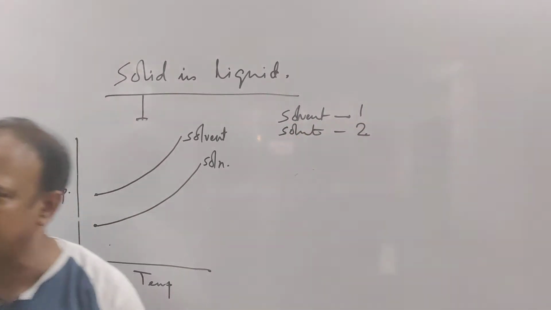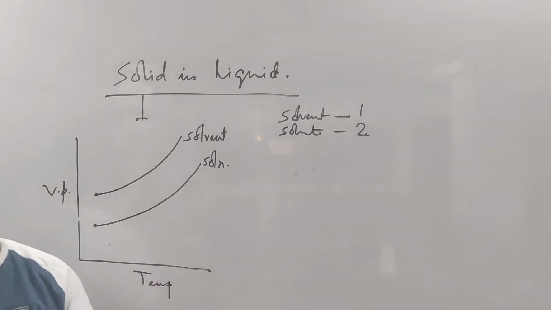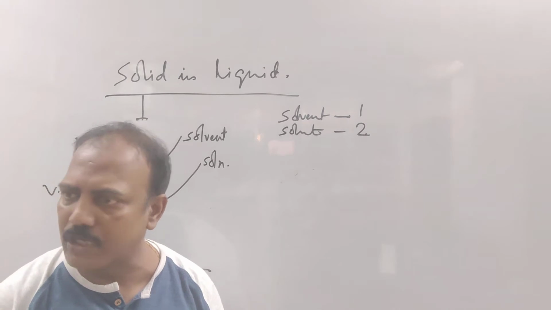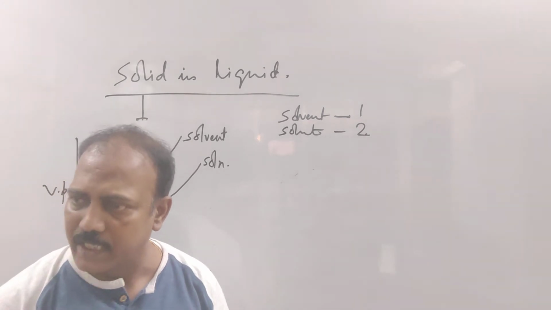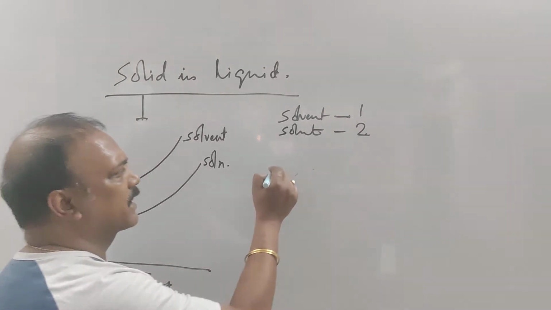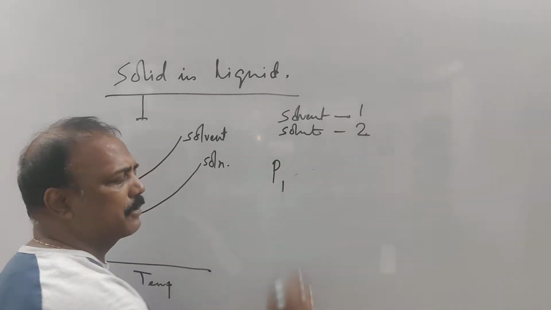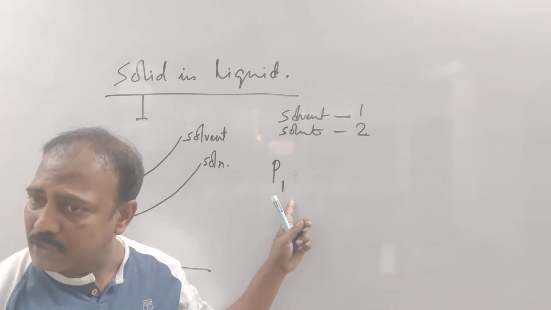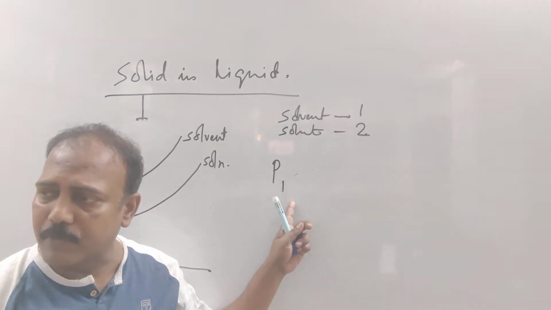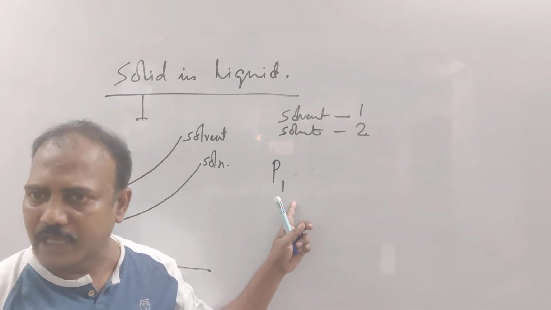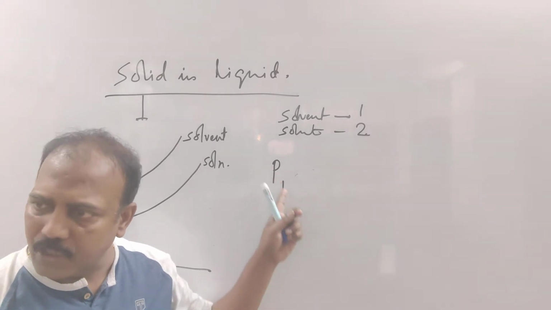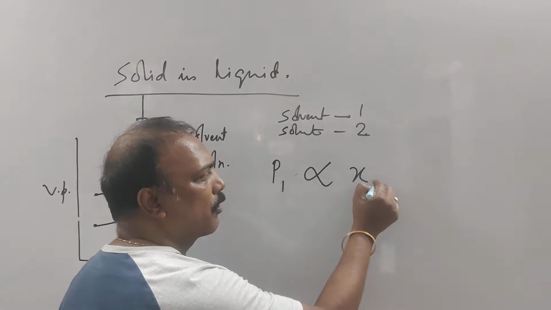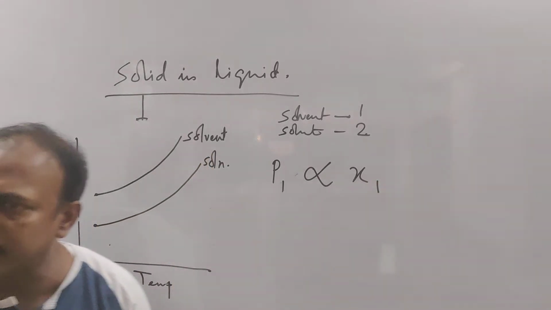Anything suffixed by 1, suffixed by 2. Now Raoult's law, same Raoult's law, whatever I said for lowering of vapor pressure. What is lowering of vapor pressure? I am coming to that. It can be written as whatever I said: P1, why P1? It is the vapor pressure of the solvent in solution. Whose vapor pressure is responsible? The solvent's in solution. The vapor pressure of the solvent in solution is directly proportional to the mole fraction of the solvent.